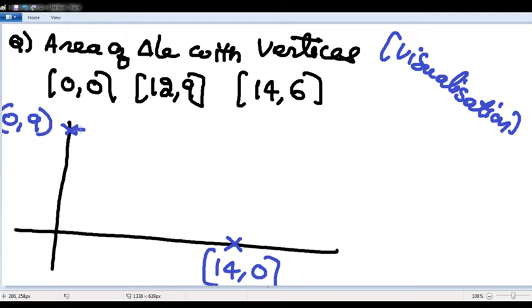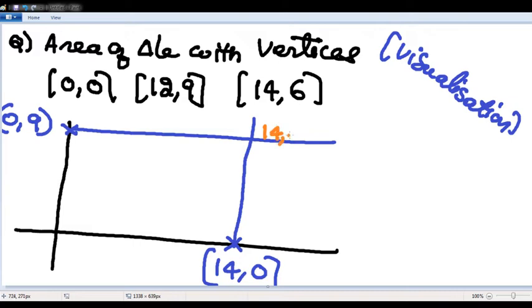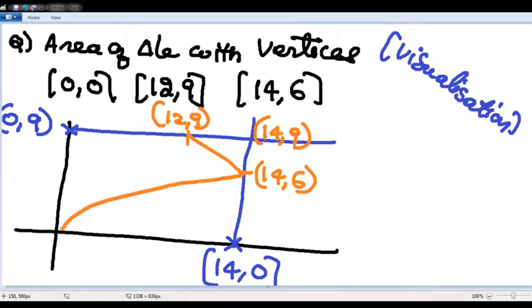Drop perpendiculars, and this will be (14, 9). (14, 6) is 3 units down from (14, 9). (12, 9) is 2 units to the left of (14, 9). Join this, and join this. This is the area we require.